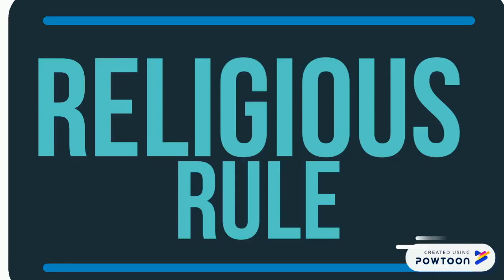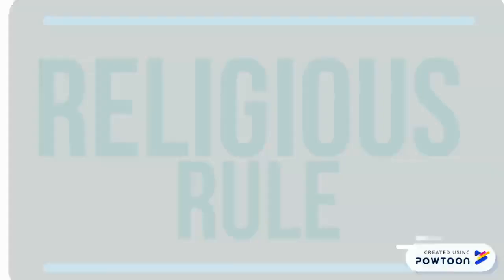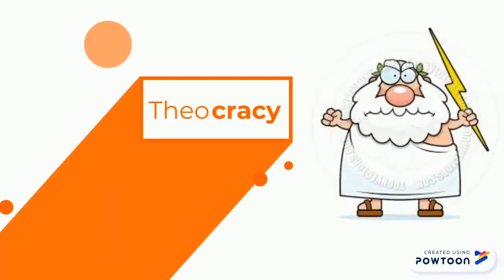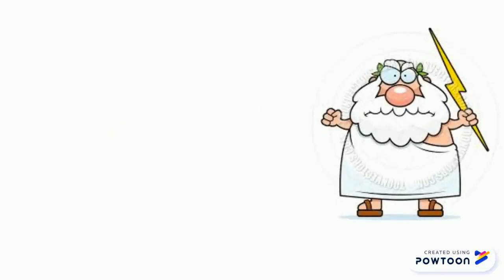Religious rule. A theocracy is a government that recognizes God or a divine being as the ultimate authority. Theo is a Greek word meaning God. In a theocracy, religious law is used to settle disputes and rule the people.